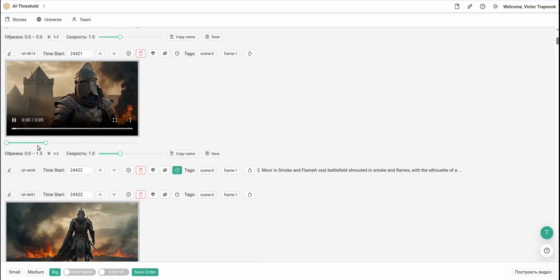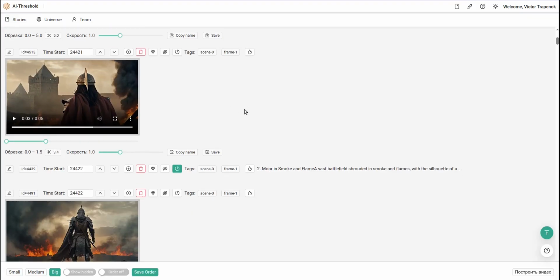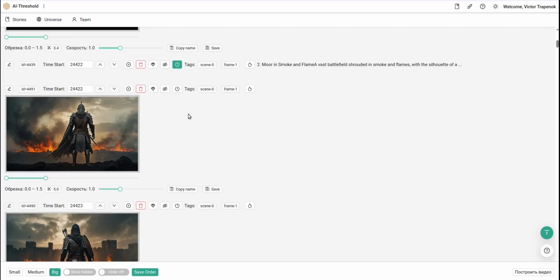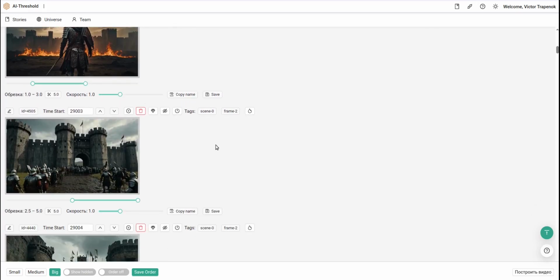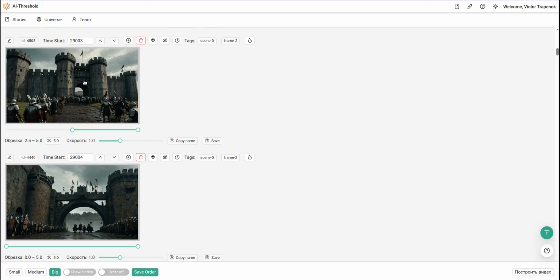For example, here I just cut the first second. Here I cut also, and so on. I adjust the length of fragments. I wasn't happy with the first several seconds and cut it.